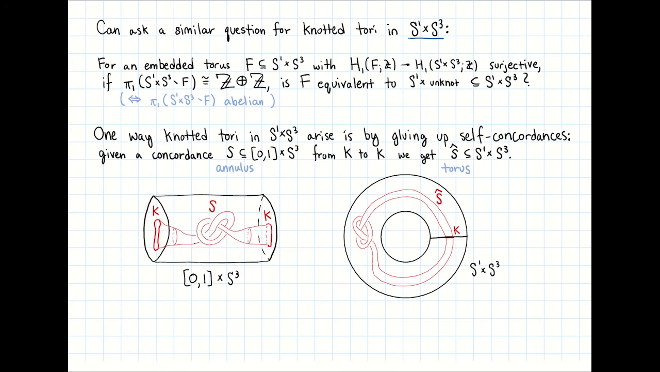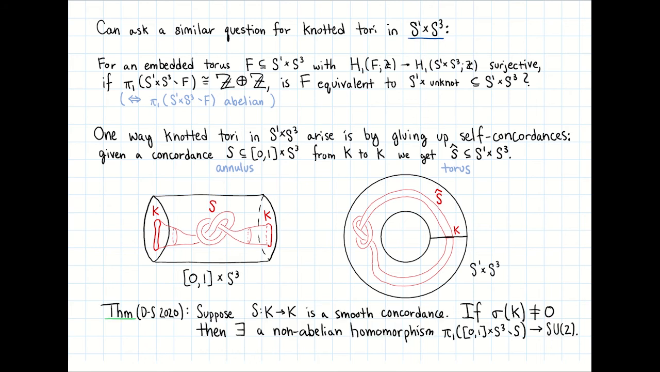In this setting we have the following result. Suppose S is a smooth concordance from a knot K to itself. Then if the signature of K is non-zero, there exists a non-abelian homomorphism from the fundamental group of the complement into SU(2). From this, we obtain that the fundamental group of the complement of the 2-torus S hat is non-abelian. This result follows from a more general version, which I'll now describe.